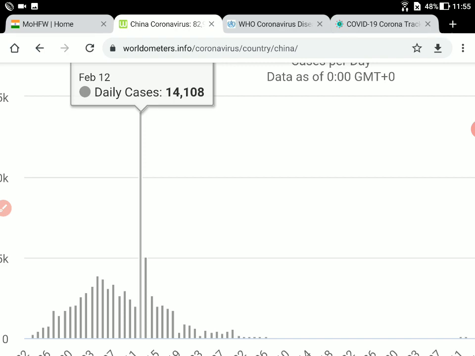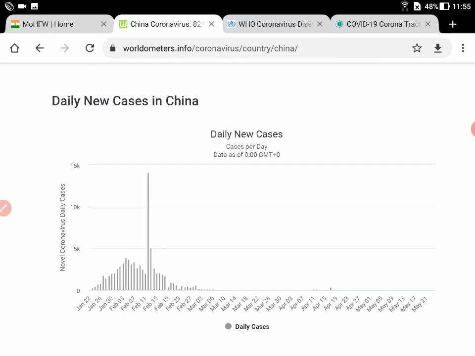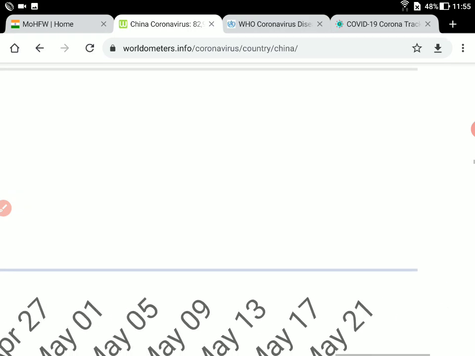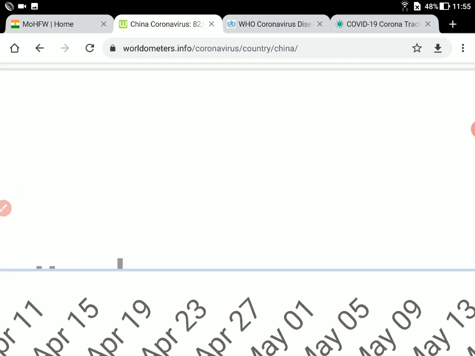Let me just reduce it here. So this is February 12th, and on that particular day the maximum cases has been reported in China, which is 14,108. But that was long back, it's May now. And if you look into now current scenario, what we see here is that the number of cases has definitely reduced. Okay, in fact on that scale they are even not representing this.